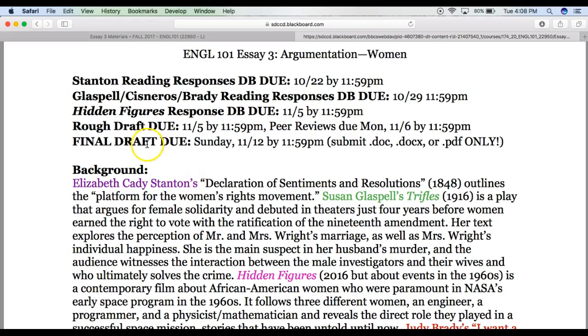Okay. So do keep in mind when you get to this 11/5 folder, I would recommend that you finish the Hidden Figures discussion board by Wednesday or so during the week so that you'll have enough time to finish your rough draft. So just a fair warning there. And the 10/29, there are 3 readings there. So the Glaspell reading and the Brady reading are both in your textbook, so you can read ahead of time. Cisneros you will find in that folder. It's a link on Blackboard. But just a fair warning there, do start everything early in this unit.